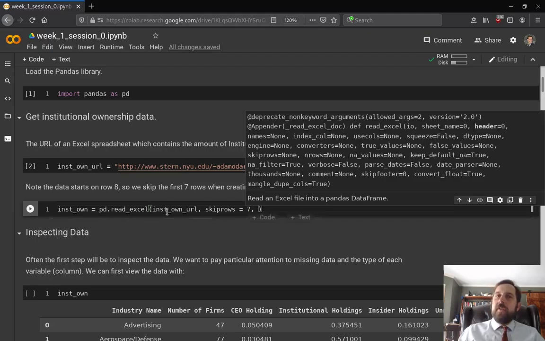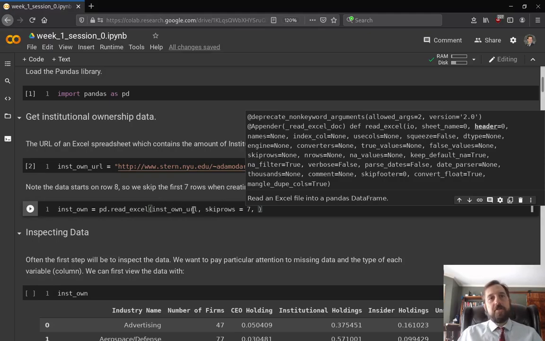So keep in mind, each of these functions has a lot of different arguments. These are all the possible arguments. However, many of them have defaults. So if you're fine with the defaults, you don't have to change them. Skipfooter equals 0. That's fine. We don't want to skip any footer. Sheet_name 0, header equals 0. So the idea here is this would be the first sheet, and we do want the first sheet, so I don't have to change this. However, if I wanted the second sheet of the Excel workbook, I would have to change this. One thing to keep in mind is that io here, the location, doesn't have a default. If you want the default value, you don't have to do anything here.